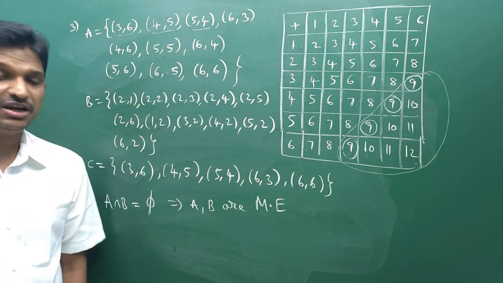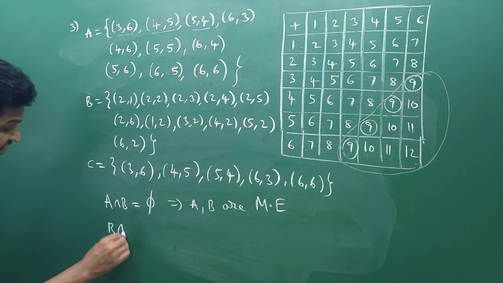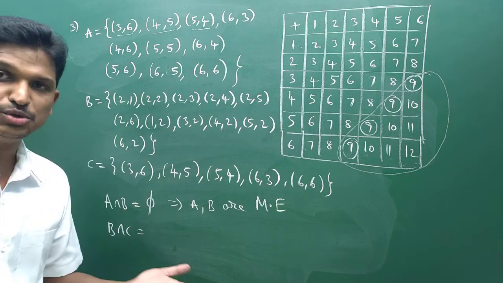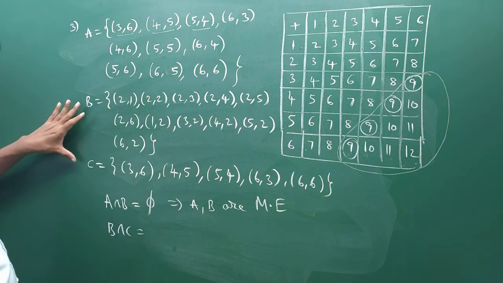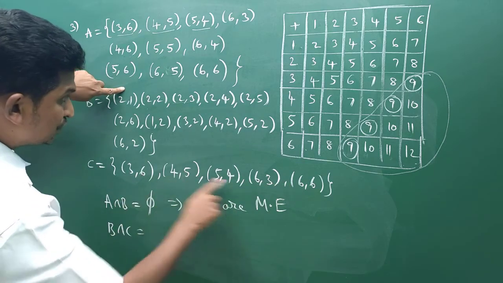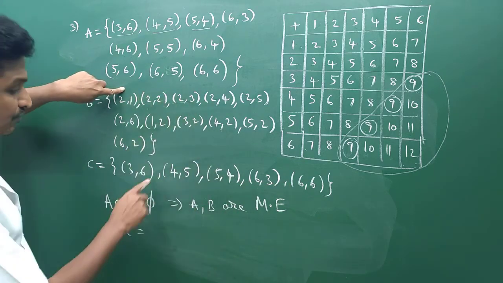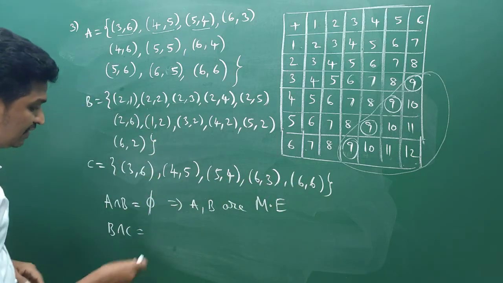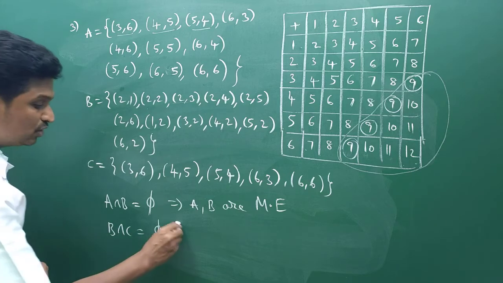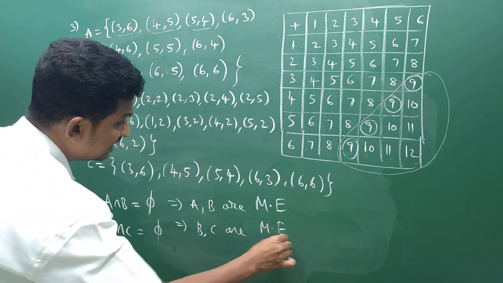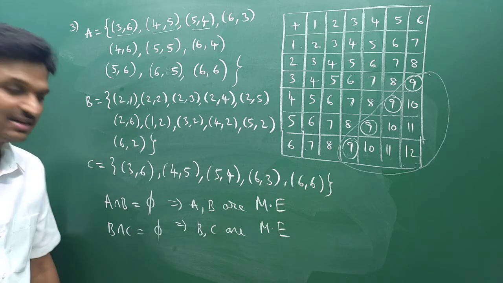Similarly, you need to check B comma C. You calculate B intersection C. If B intersection C is the null set, then we say that B comma C are mutually exclusive. Okay, B intersection C. You see here, in this also none of the die shows 2. In this, either of the die shows 2. None of the die shows 2 here. Check it. So obviously when we do their intersection, you will get the null set only. From this we can say that B comma C are mutually exclusive, right?